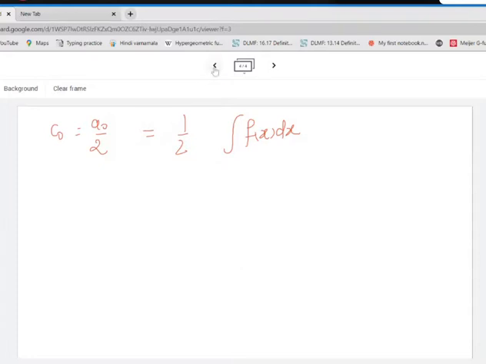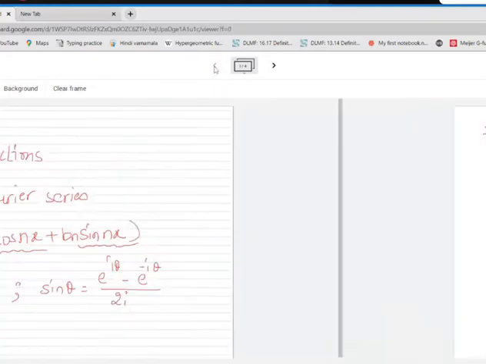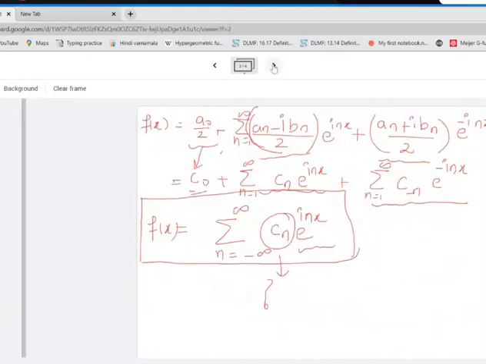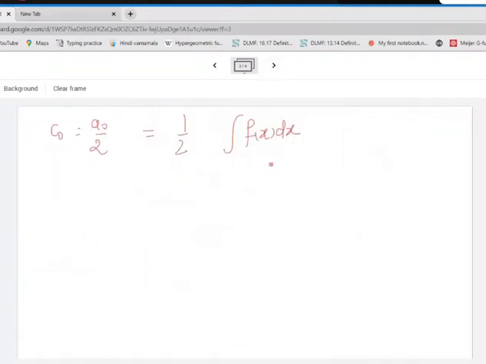See, because of how we began with this expression. We began the entire discussion with this expression. This expression itself says that my function f is a periodic function with the period. What is the period over here? Period is 2 pi. So this is what we have. So what will be this expression? It will be 1 by pi, integral c to c plus 2 pi, and in the formula we have 1 by pi also. So this is the expression for C0.